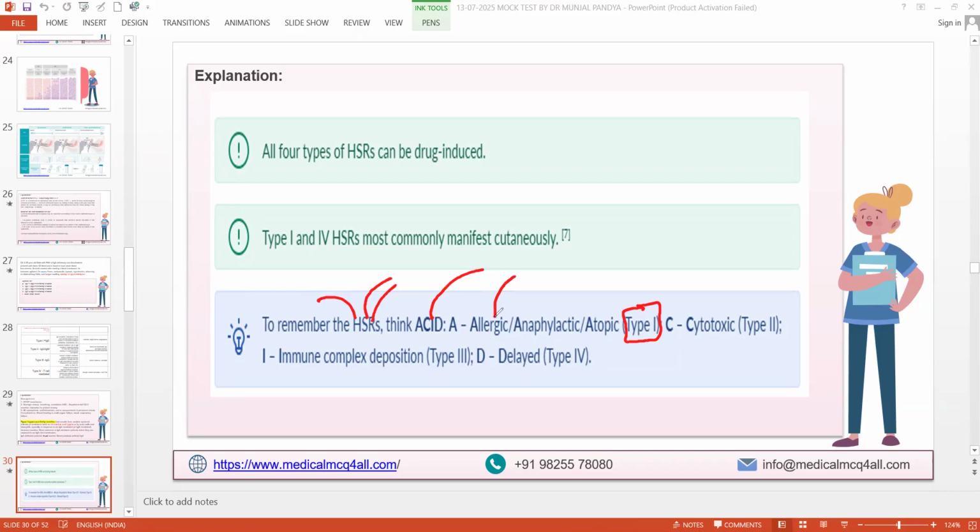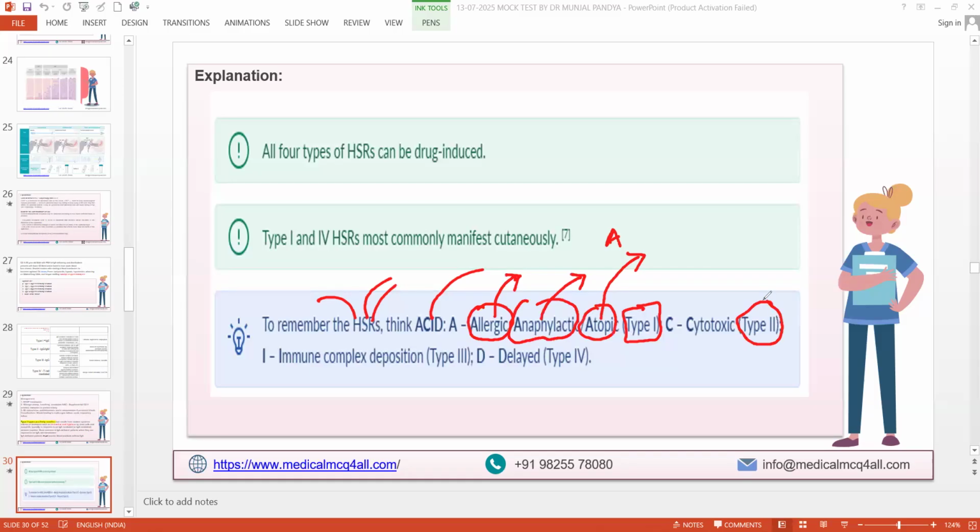Allergic, immediate, anaphylaxis, blood transfusion anaphylaxis, atopic asthma, somebody told me, right? So allergic, anaphylactic, atopic means A is done. If you find in the exam allergy, anaphylaxis, or atopic asthma, it's type 1. Is that clear? Yes, sir. If you want to remember type 2, this is the easiest.